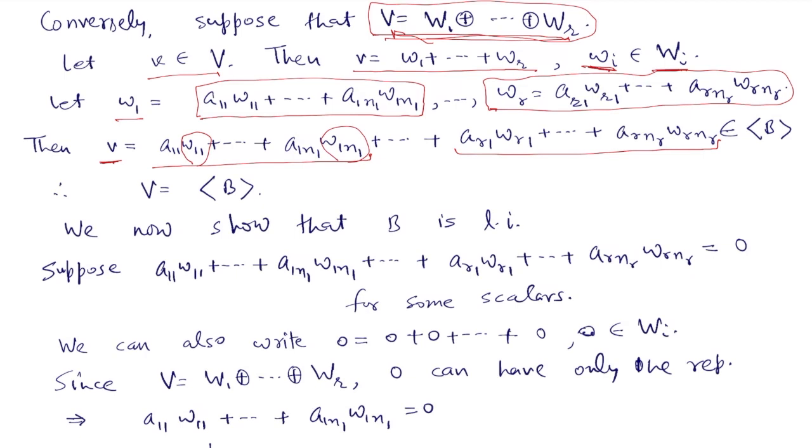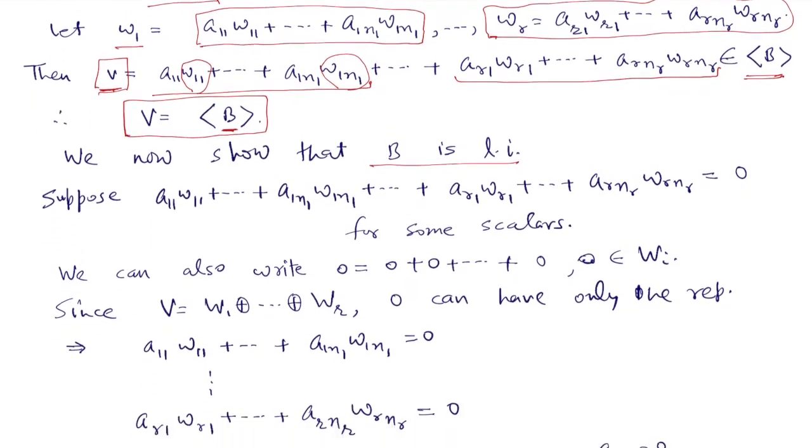That means v is generated by the elements in B, but v was chosen arbitrarily, so V is spanned by this set B. We have to show B is a basis of V, so the last thing we need to show is that B is linearly independent. So we show now B is linearly independent.